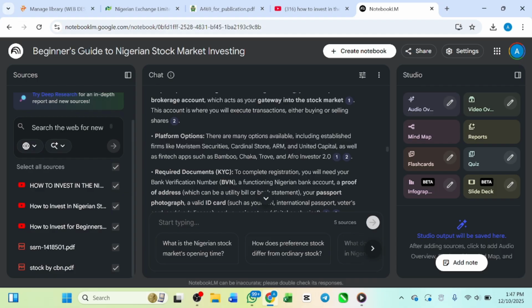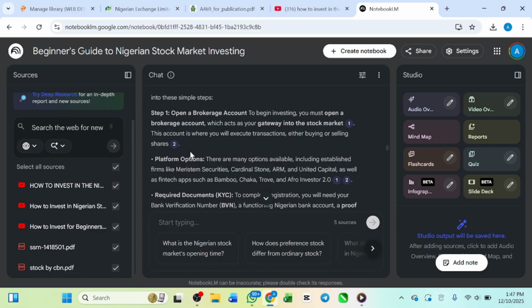Cardinal Stone, ARM, United Capital as well, and Bamboo, the one I just told you about. And then Trove, yes, I've used Trove before. This is a Nigerian company, and Bamboo is also a Nigerian company. And then ARM and Cardinal Stone, you can also have access to them from Nigeria. So these are the brokers.